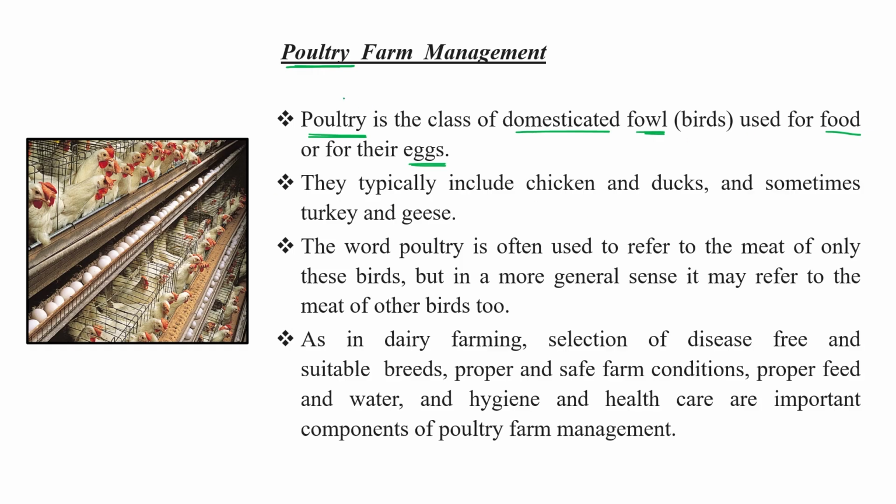In this particular poultry farm management, what kind of birds are included? Like chicken, duck, turkey, geese, as you can see in this picture. Okay, so poultry is often used to refer to the meat of these birds only, but in a more general sense, it may refer to the meat of other birds too.